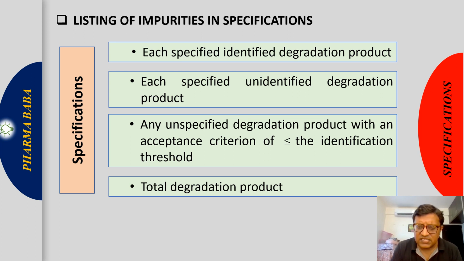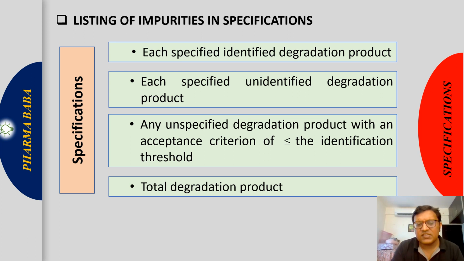Any unspecified means unknown degradation product, right? Now, within acceptance criteria of less than or equal to the identification threshold, any unknown impurity, unspecified degradation product, has a value less than or equal to the identification threshold, that's why you didn't identify that structure, okay? And total degradation product means the summation of all the impurities which are observed.